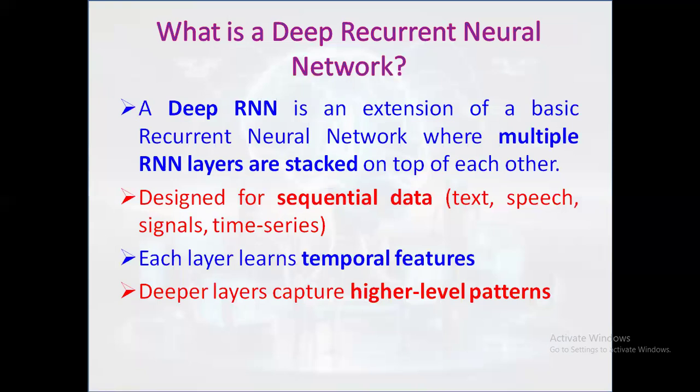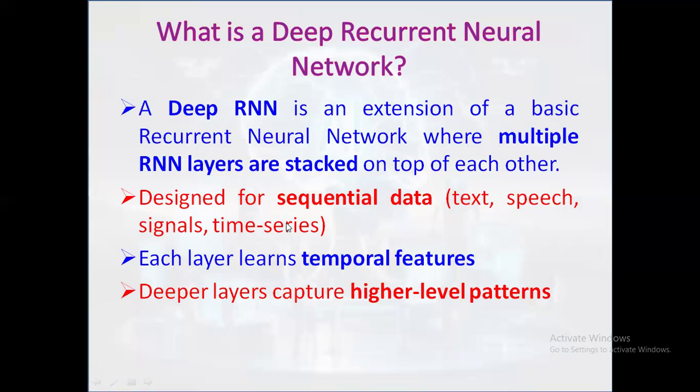Instead of having one layer that processes sequence data, multiple layers are used. Each layer receives the output of the previous layer, allowing the network to learn information at different levels of complexity. The stacking makes the network deep, similar to deep feed-forward neural networks.